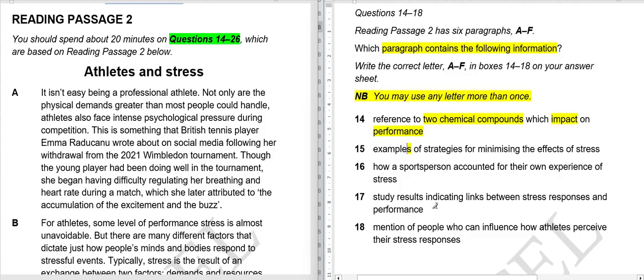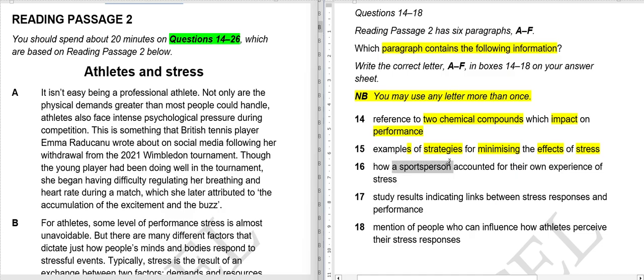So "examples" just means more than one example will be given of those strategies in which we can minimize the effect of stress. Stress will be minimized by using those strategies, and there will be like two or three examples. 16, how a sports person.